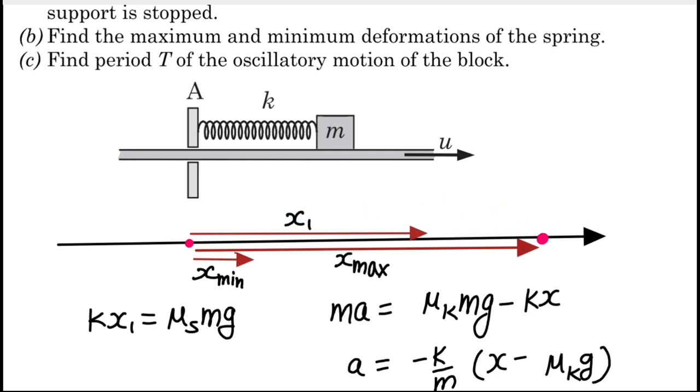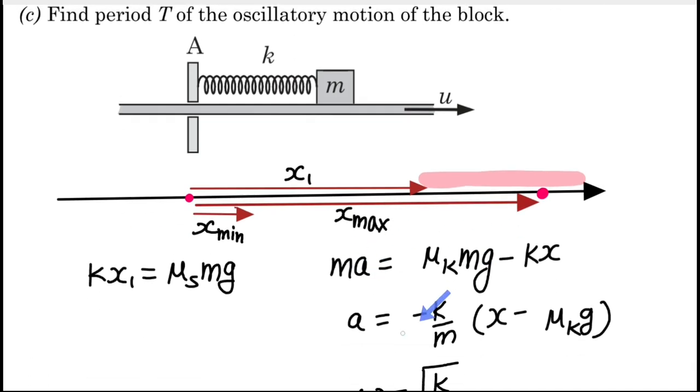So during this interval of motion, we have written this equation: net force will be equal to, towards the right there will be kinetic friction, and the spring force will be acting towards the left. So net force equals mass into acceleration, and we can compare this equation with the standard equation of SHM, right? So at least we know for sure that during this range of motion, when the value of x is greater than x1 and less than x max, it is following perfectly the simple harmonic motion, right?